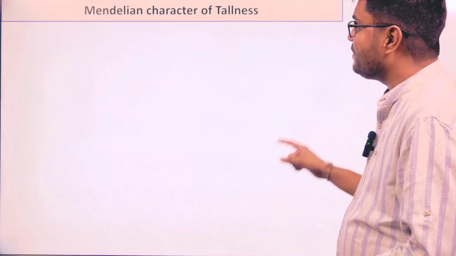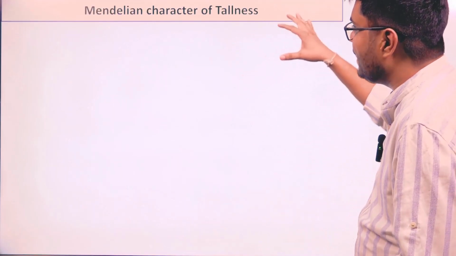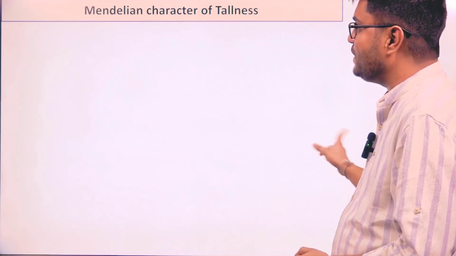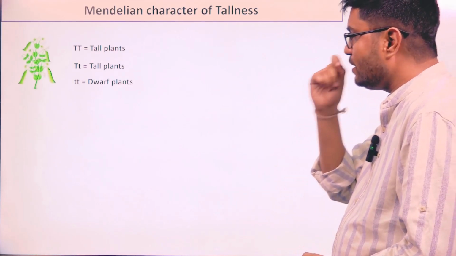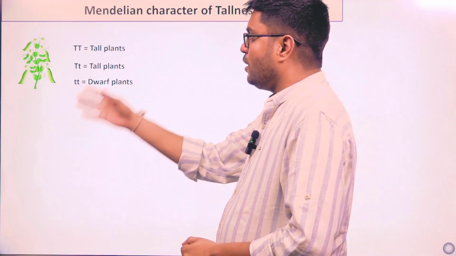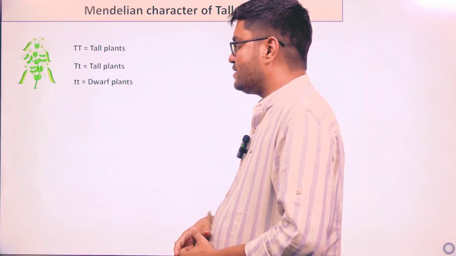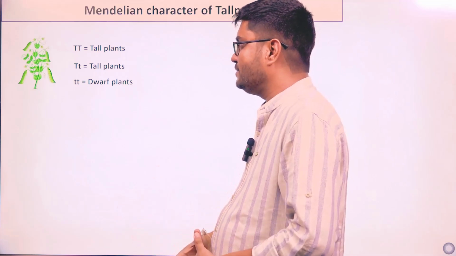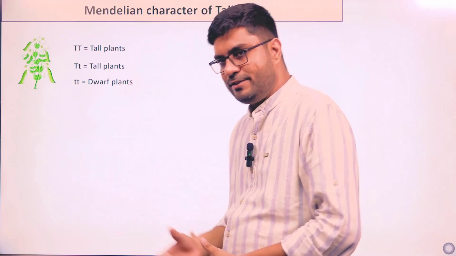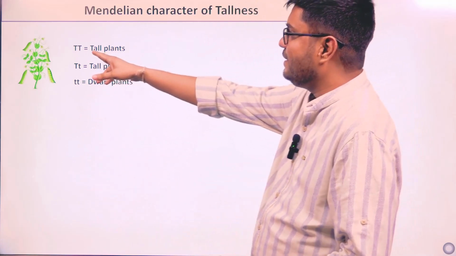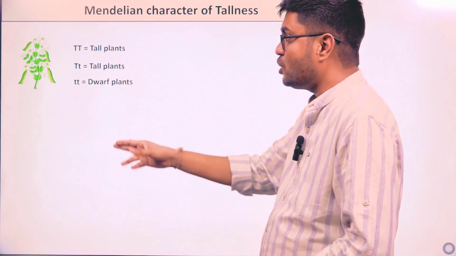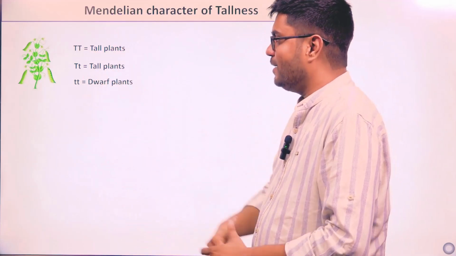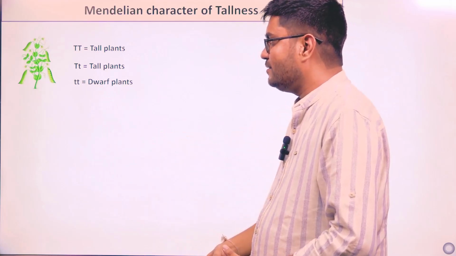The first example is the Mendelian character of tallness. I have already explained that tallness comes because of gibberellic acid, and Mendel took the pea plant, which has three conditions. A plant can be capital T capital T, tall; capital T small t, again tall; or small t small t, dwarf.